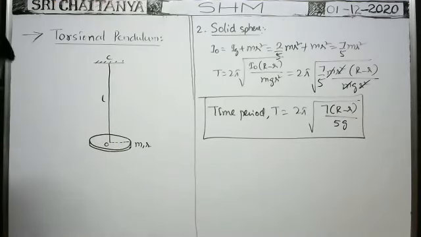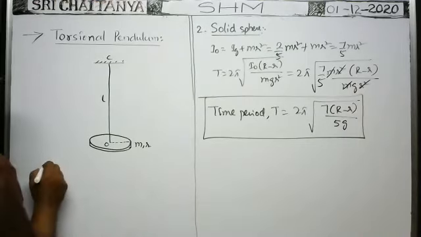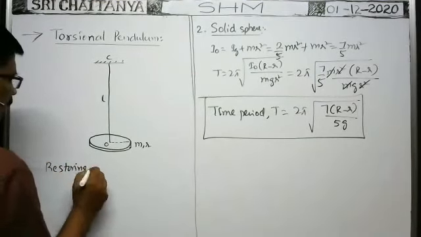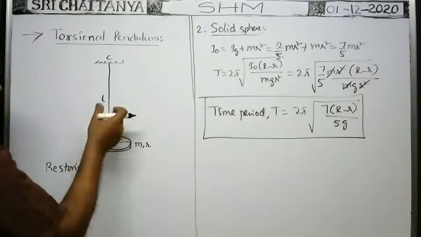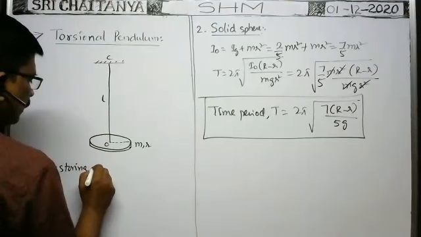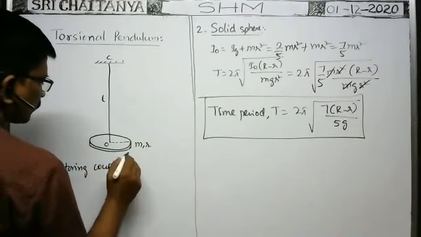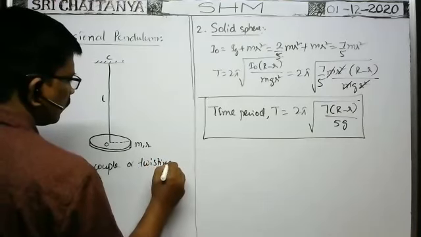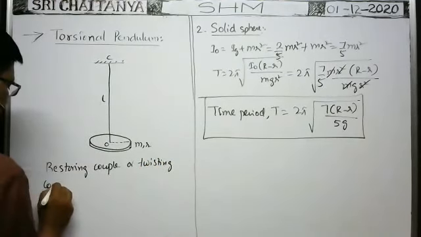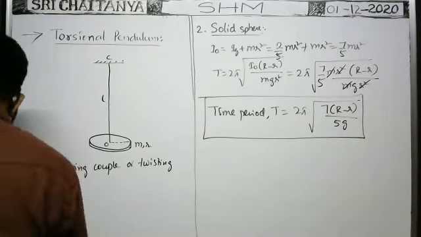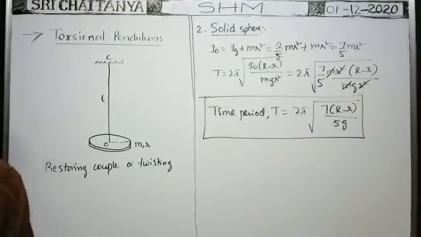Because of the twisting couple, that means some restoring couple is developed inside the string. That is called twisting couple or torque. It is called restoring couple, because this torque developed in the string brings the disc back to the original position. That's why it is called restoring couple or twisting couple.